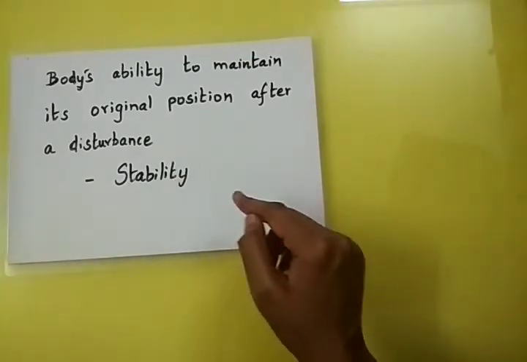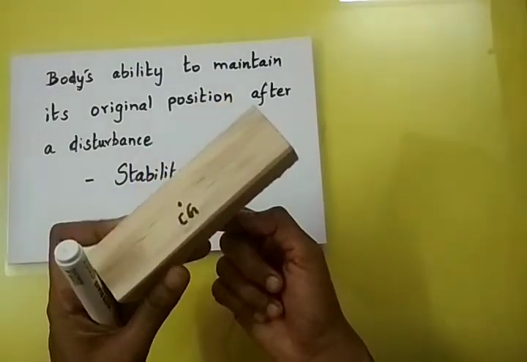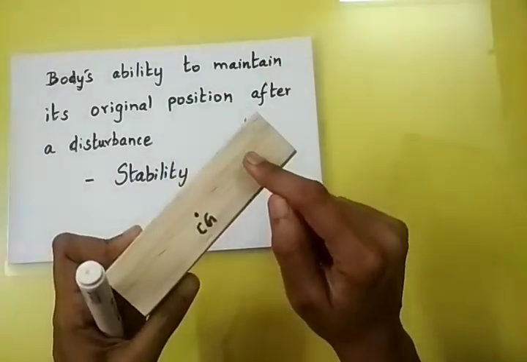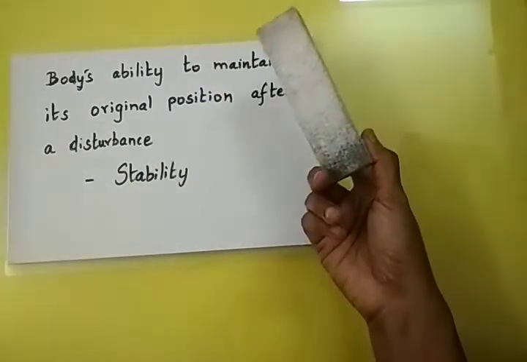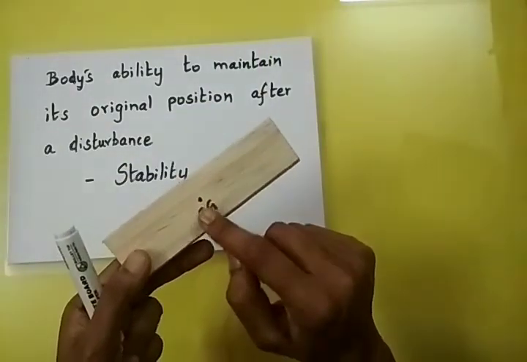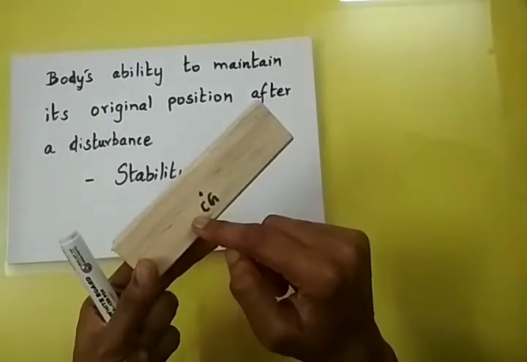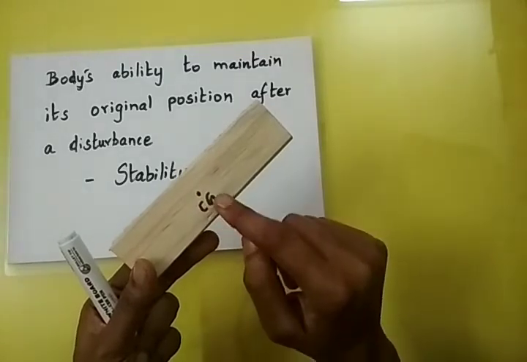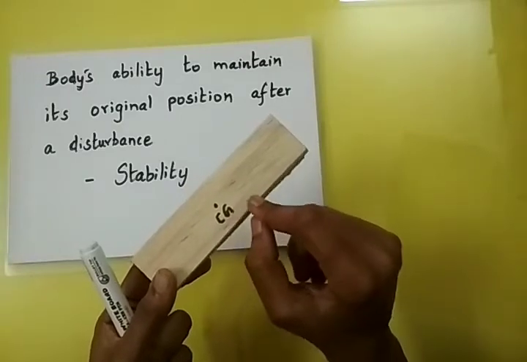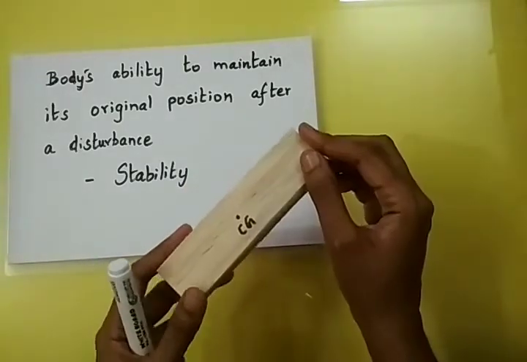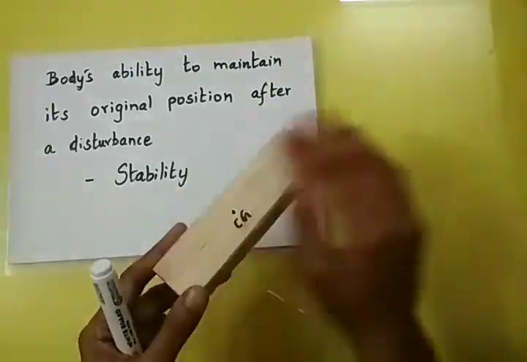We know that the center of gravity of a body is a point at which you will be able to balance it, right? Suppose you try to balance at any other point, the object or the body will just topple or fall down. So can you recall the definition of center of gravity? It is the point through which the entire weight of the body acts. But instead of just saying acts, we used another phrase, appears to act. What did you understand by appears to act? It means that we feel it as though the mass is concentrated.